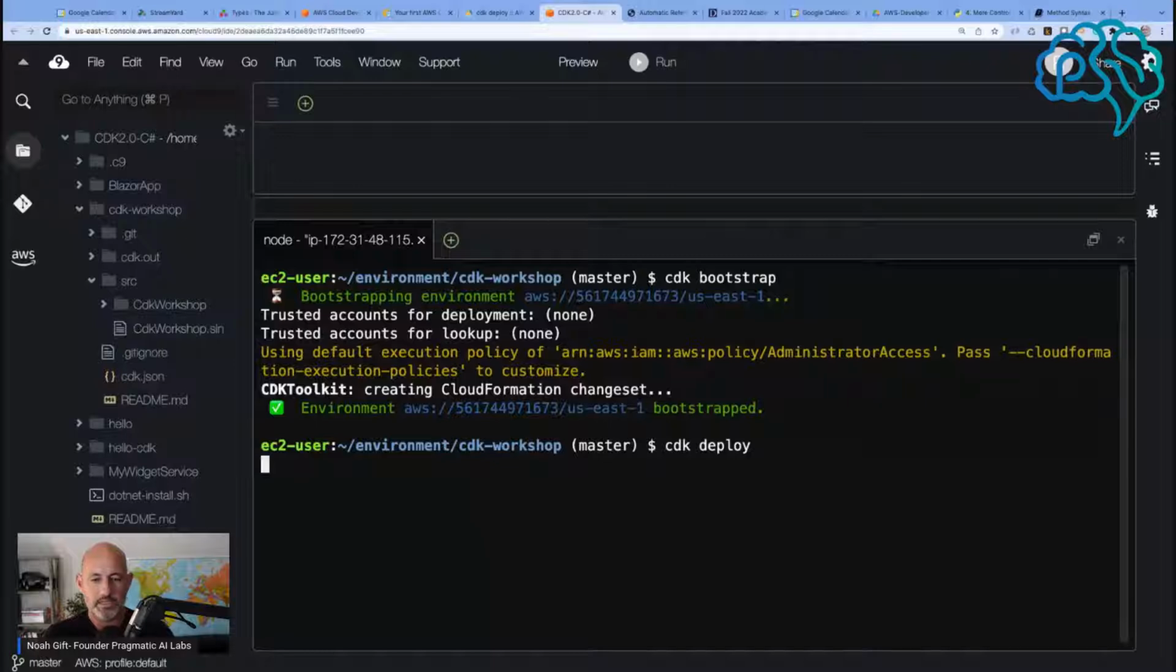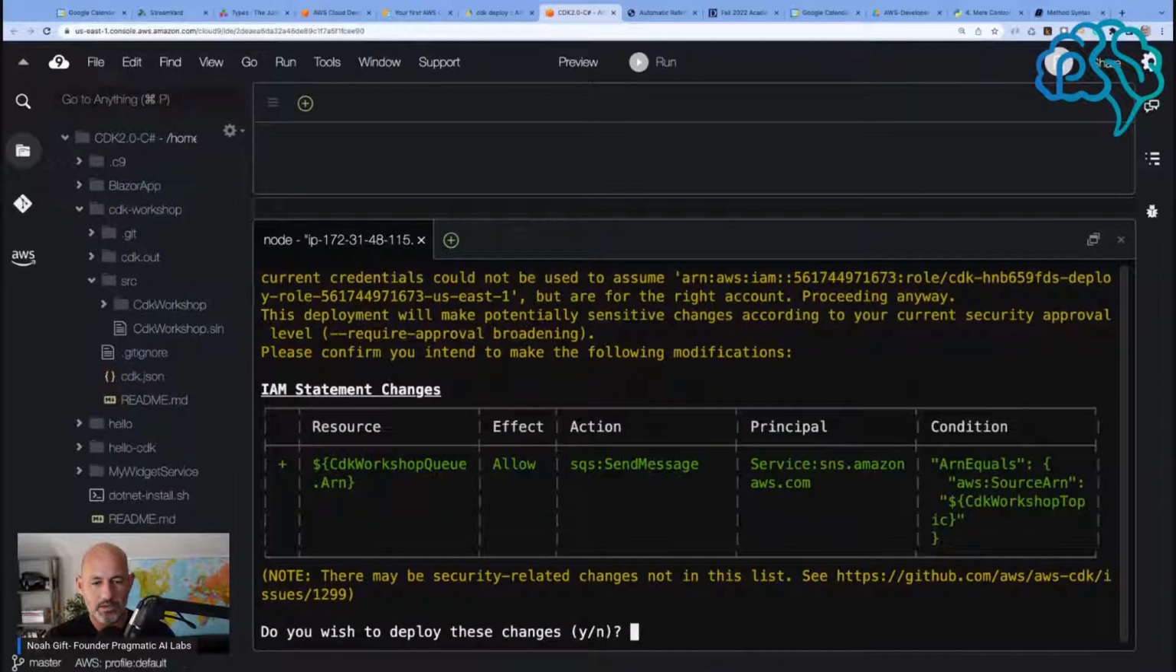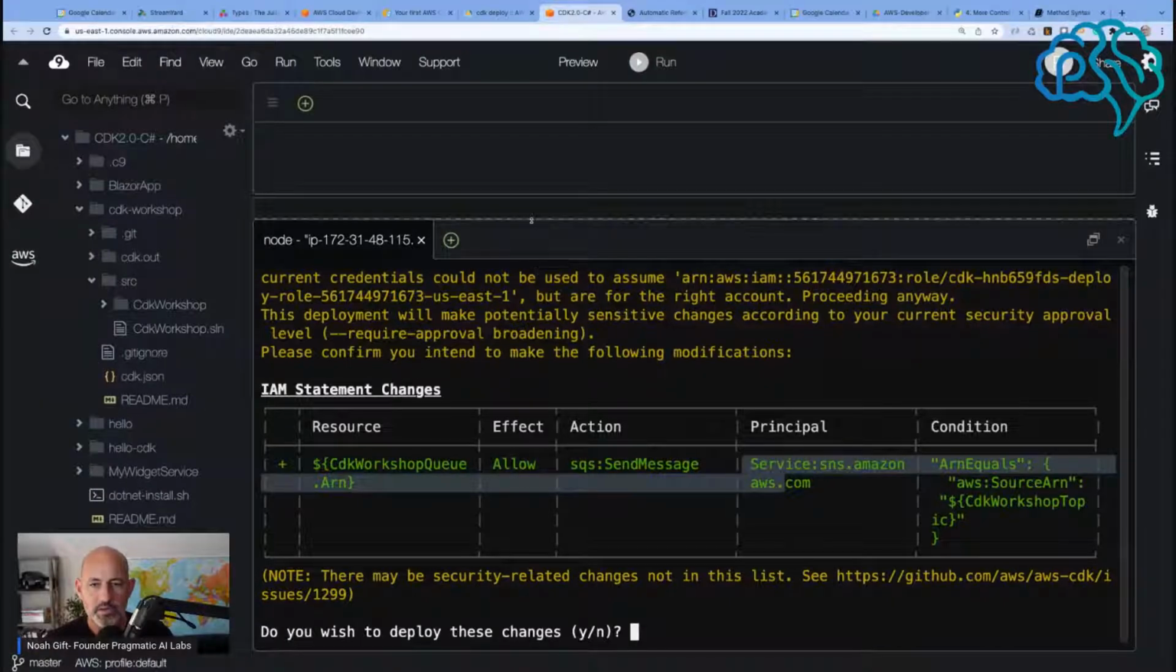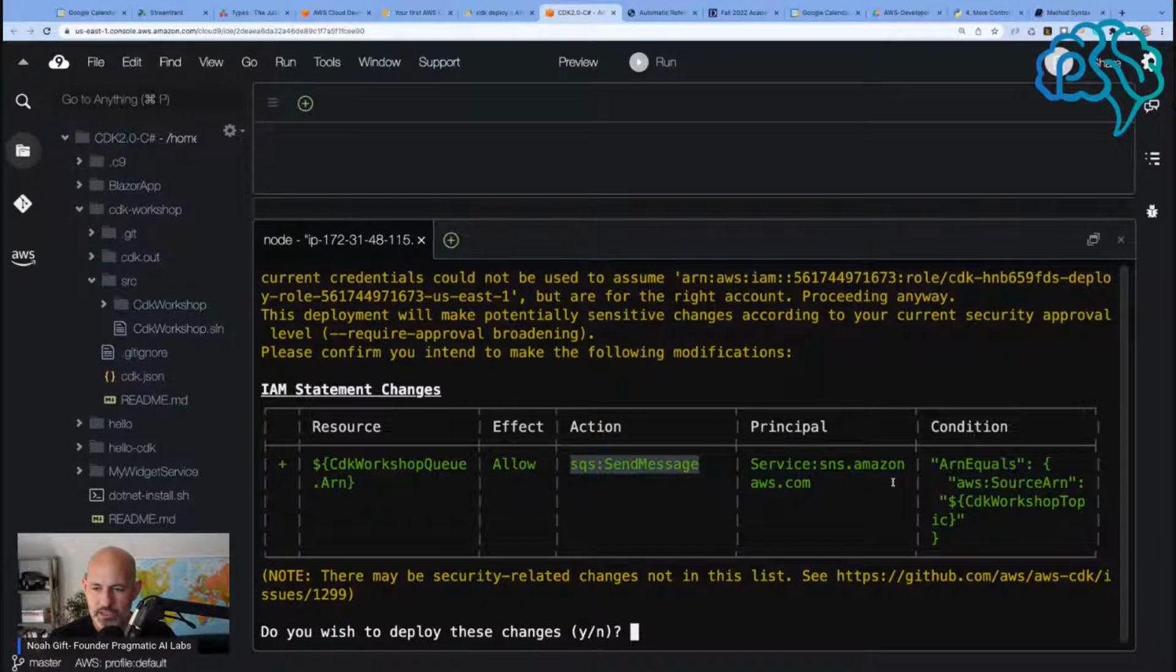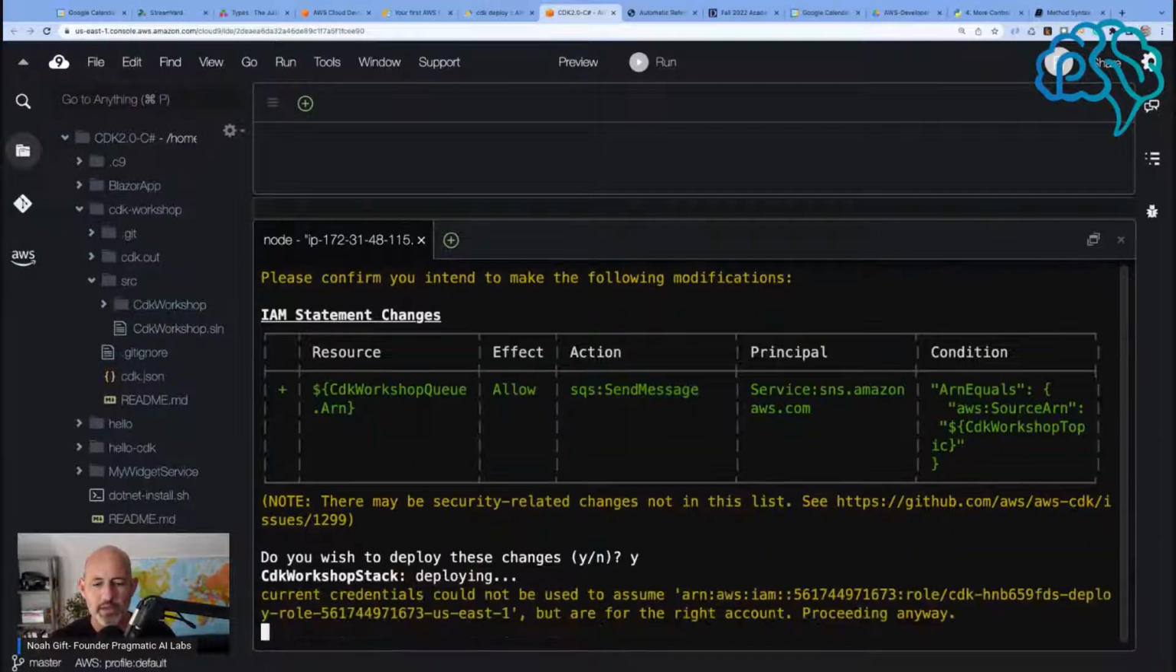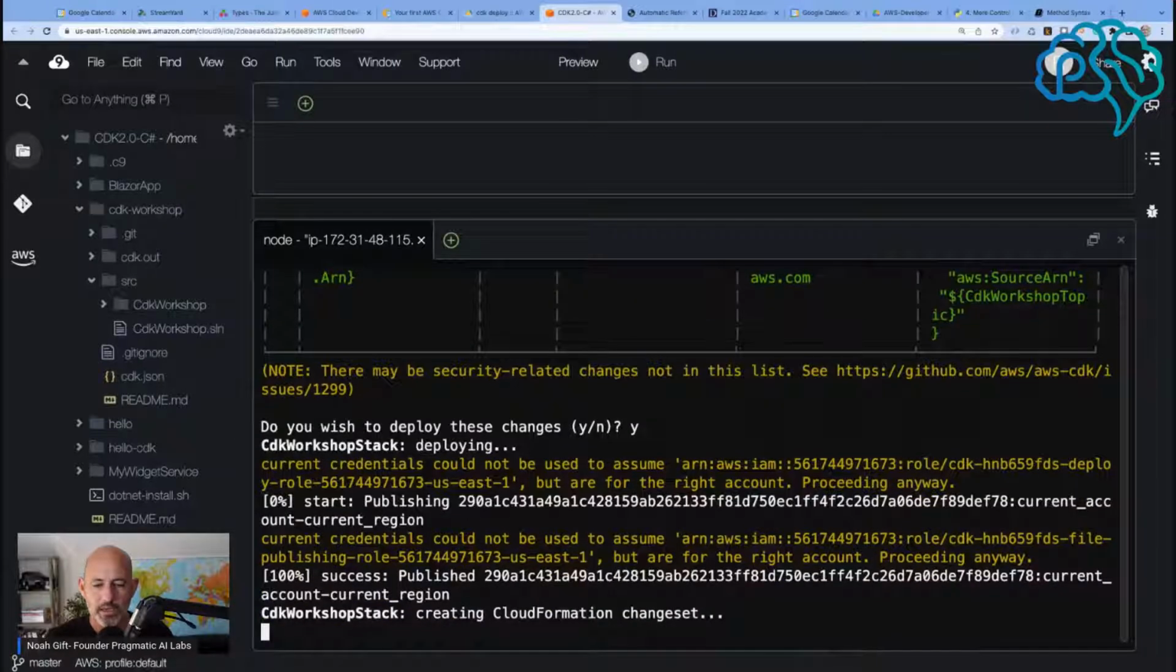Let's take a look at this. Whoa, look at this. Pretty cool. So if we scroll down here, it looks like it was able to create a message here, and it's going to create a resource called CDK workshop topic. Do you wish to deploy these changes? Sure, let's deploy that. And it's going to create a CloudFormation change set.